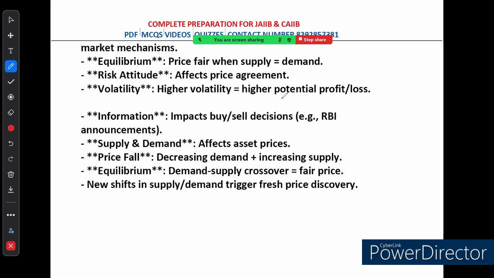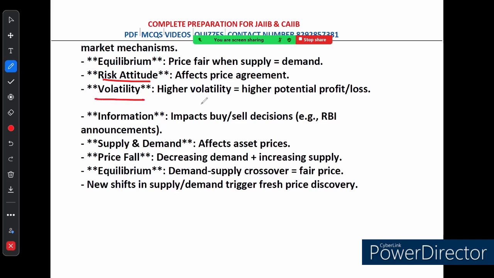Now let's dive into a few more key concepts related to how prices are set in the financial market. Equilibrium. This happens when the supply is equal to demand. At this point, the price is considered fair. Next thing is risk attitude. The way people feel about risk affects whether they agree on price. Some may be willing to pay more if they are less worried about risk.